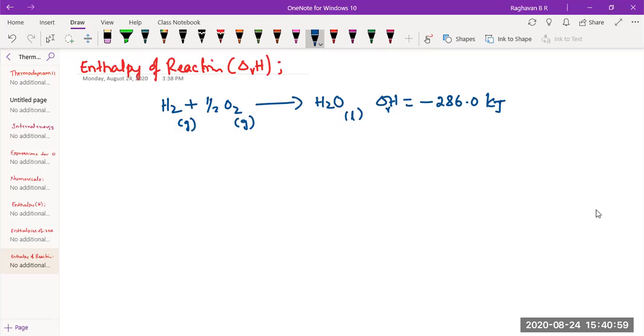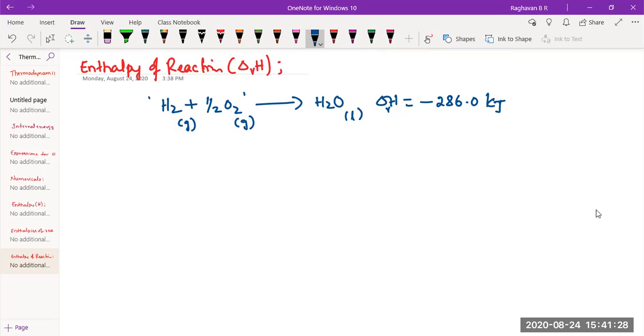So I can always define enthalpy of reaction like this. Enthalpy of reaction means the change in enthalpy that occurs during a reaction when the number of moles of reactants, as represented by the balanced chemical equation, undergo complete reaction. That's all. That is enthalpy of reaction. You can take one more example of enthalpy of reaction.